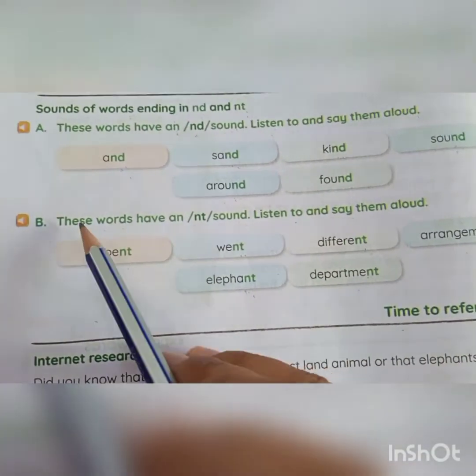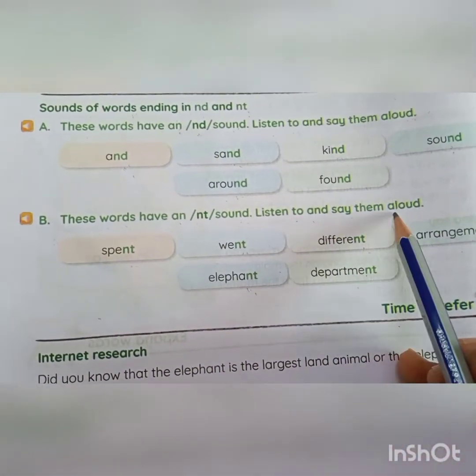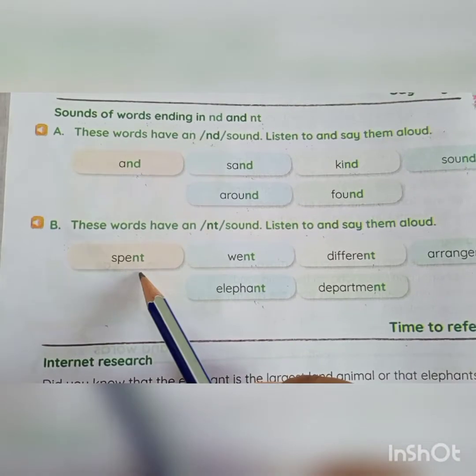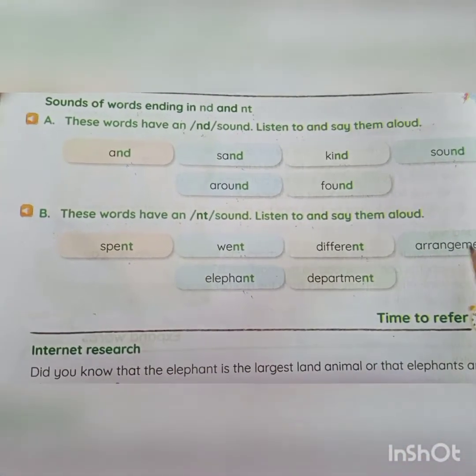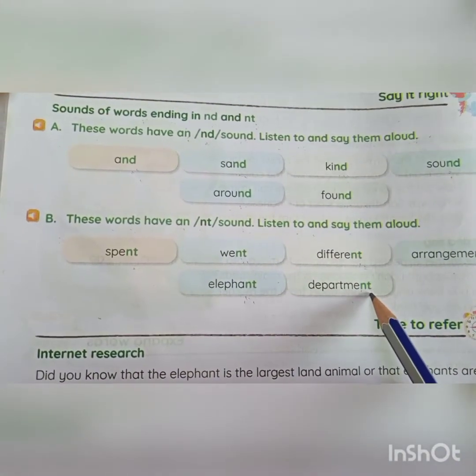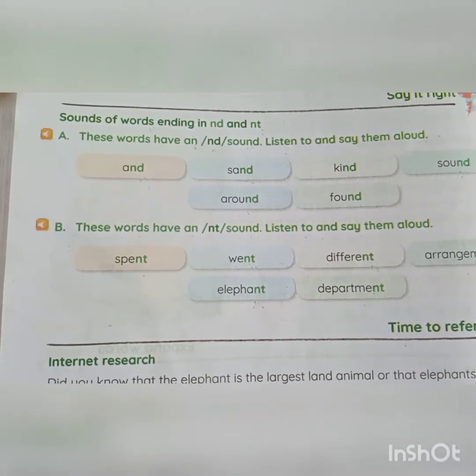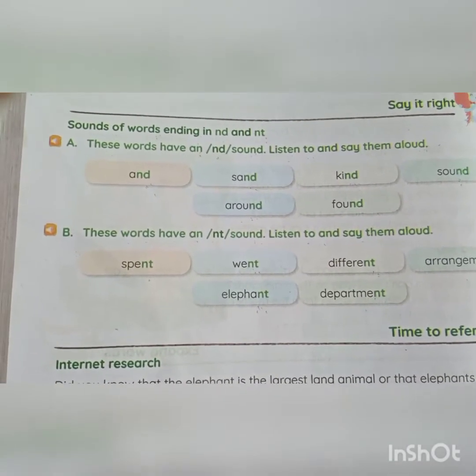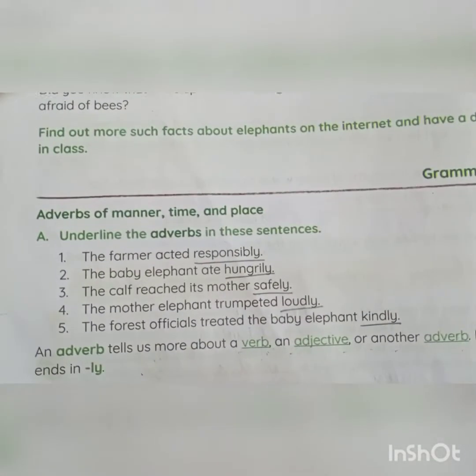Next, B1. These words have an nt sound. Listen to and say them aloud. First one is spent, went, different, arrangement, elephant, department. These all are having what sound? Nt sound. Okay, next we'll go to grammar.